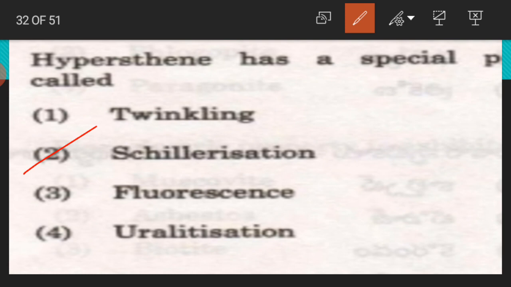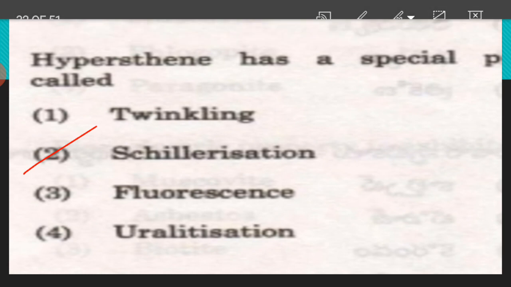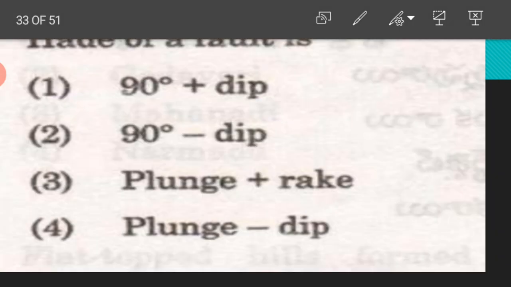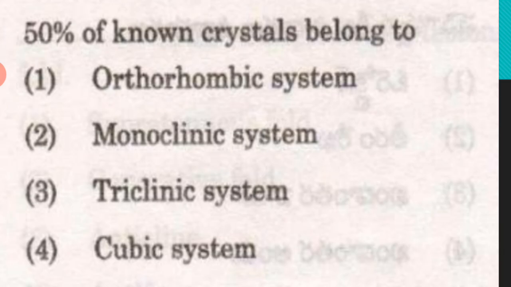Sometimes it is asked in reverse: which mineral shows Schillerization property? Hypersthene. Okay, head of fault is 90 degrees minus dip.